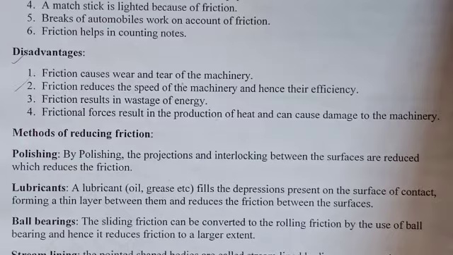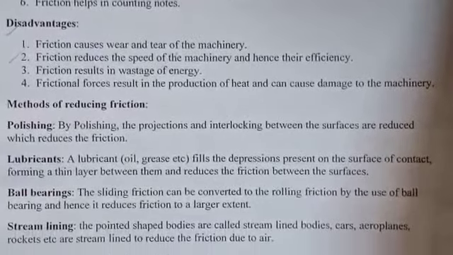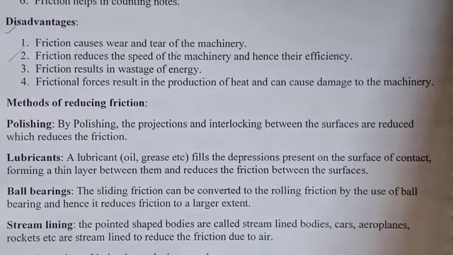To overcome friction, we can use lubricants like oil and grease. Using ball bearings, sliding friction can be converted into rolling friction, and hence it reduces friction to a larger extent.